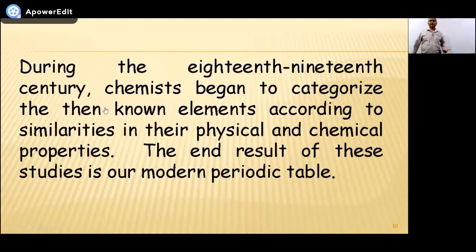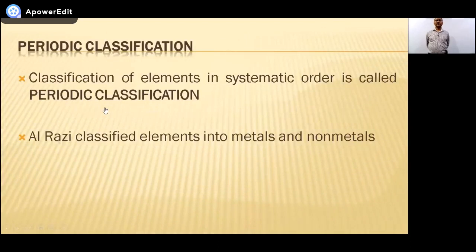But as the 18th century began, a few thoughts were developed, like Mr. Al-Razi. Al-Razi, a scientist of the Muslim era, a long time ago. What he did, he divided all the then known elements of his time into two categories, two groups: metals and non-metals. That's it. So the only contribution of Mr. Al-Razi was that he divided all the then known elements into two groups, metals and non-metals.